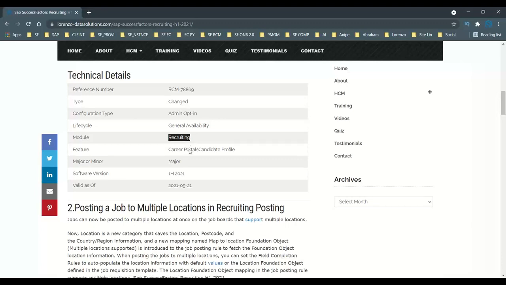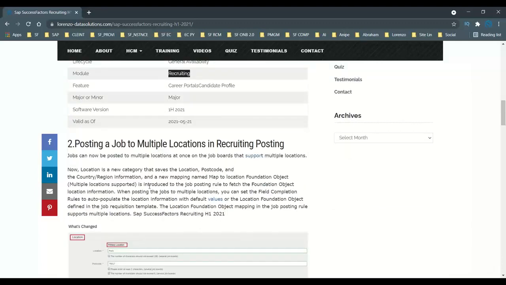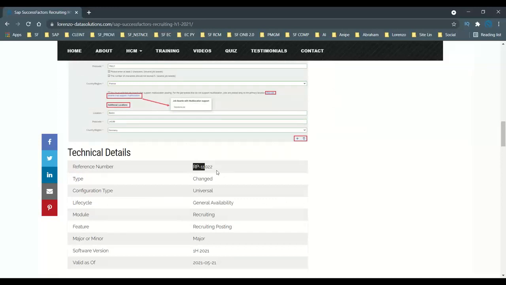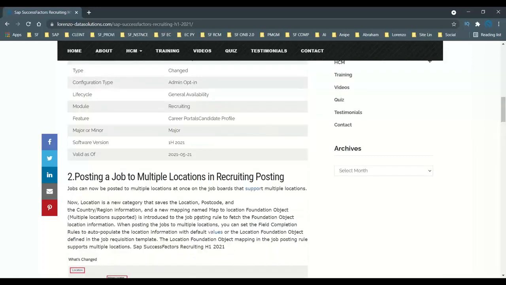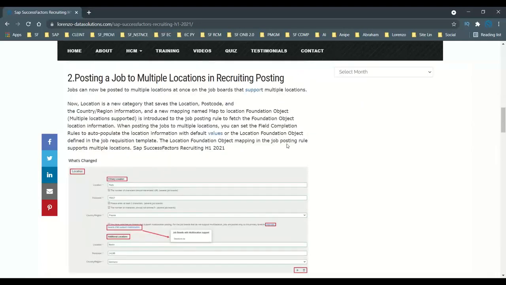Next, another thing I want to tell you is related to Recruiting Posting. It is an enhancement with general availability from the 21st of May 2021. What is this feature about? You can post a job to multiple locations in Recruiting Posting, which means you can now post multiple locations at once on the job boards, and the job boards support multiple locations. It's very simple: you are going to post a particular job on the job board.